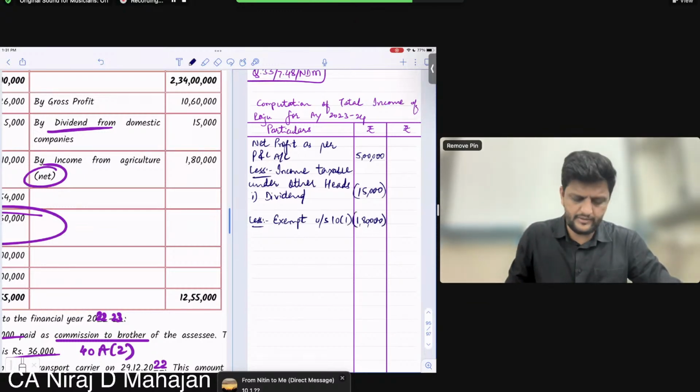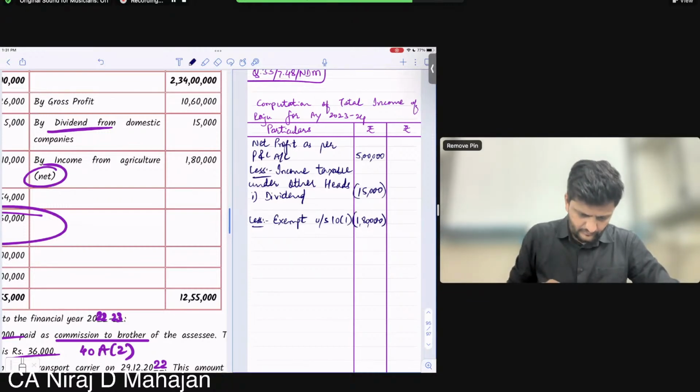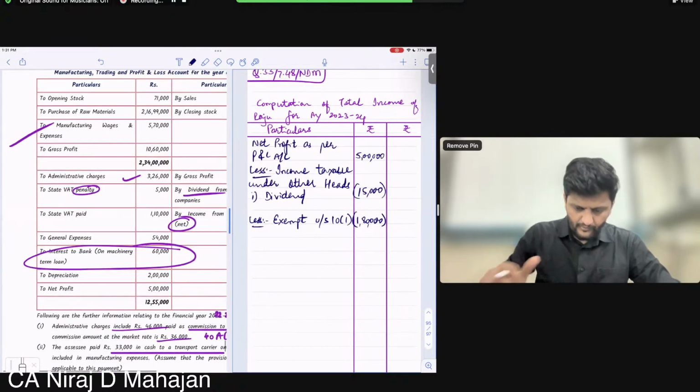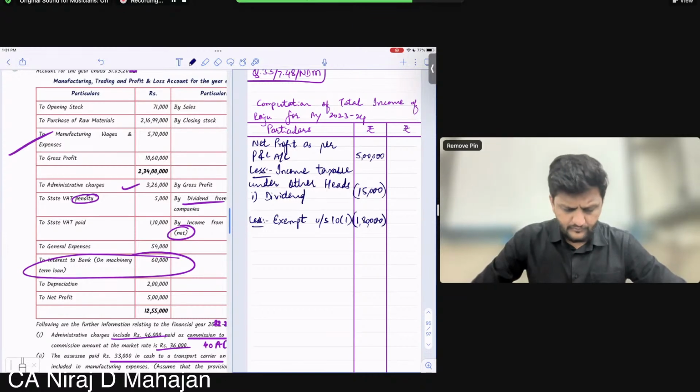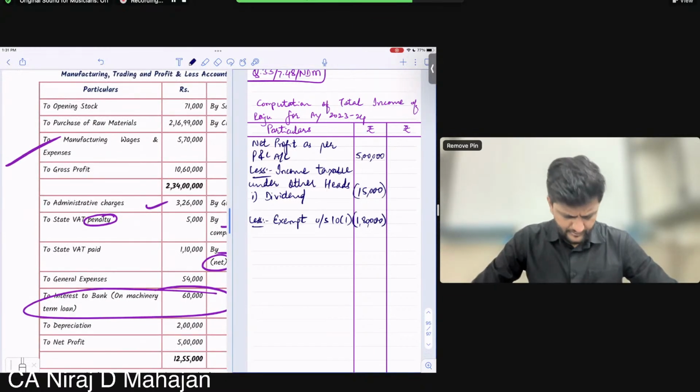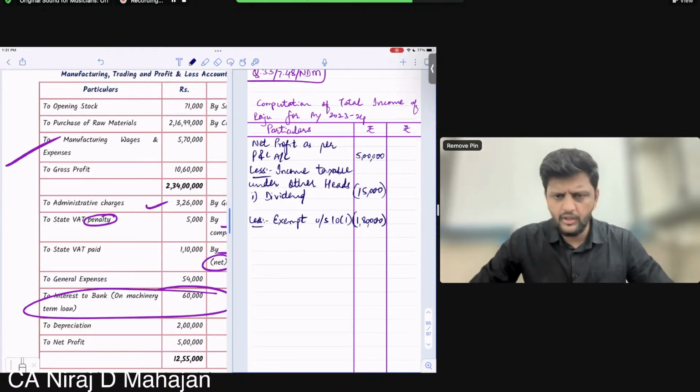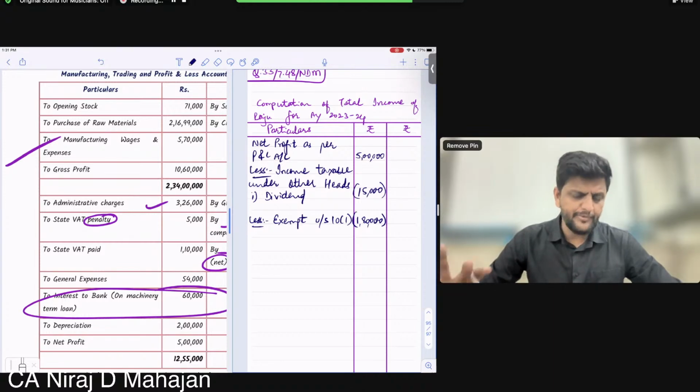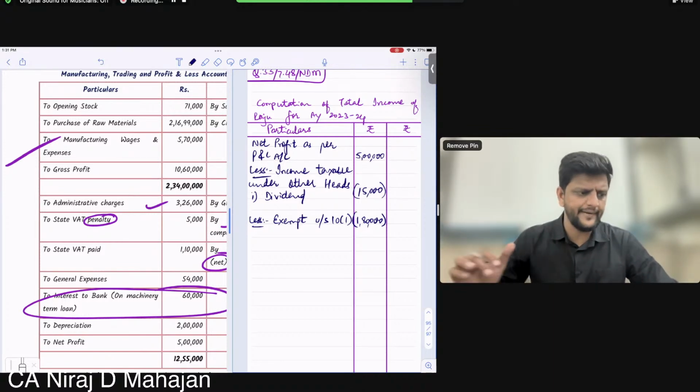₹1,80,000. Clear till here? Done. Now I am coming to the P&L debit. Now obviously I am removing those items which I clearly know are not allowed. Looking at the P&L debit, penalty we know is not allowed, right children? So add.